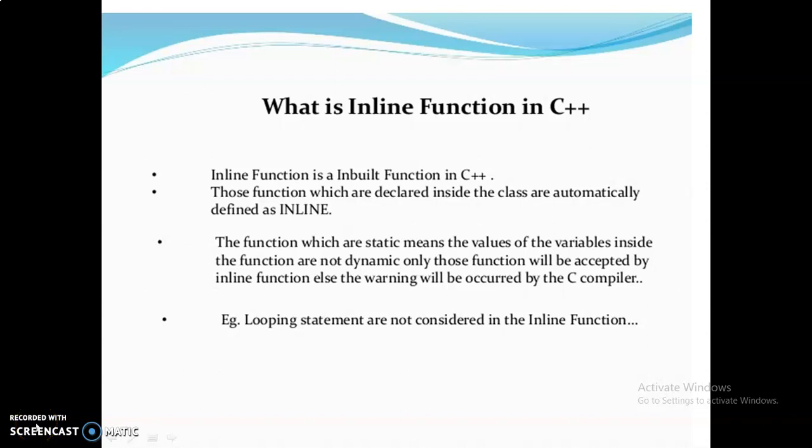Hi girls, in this video I'm going to explain the concept of inline functions in C.